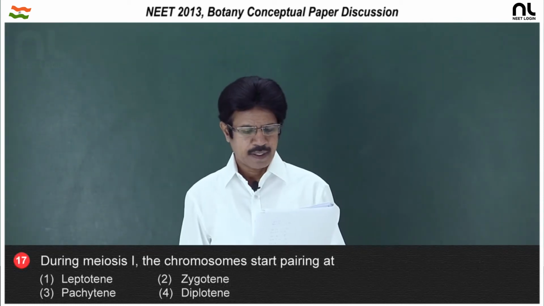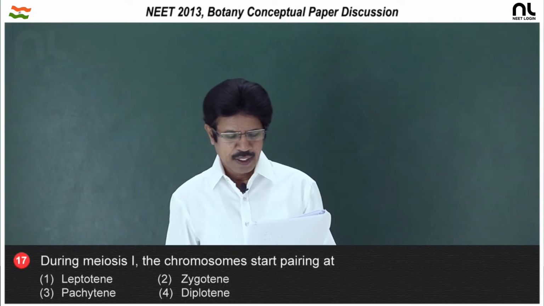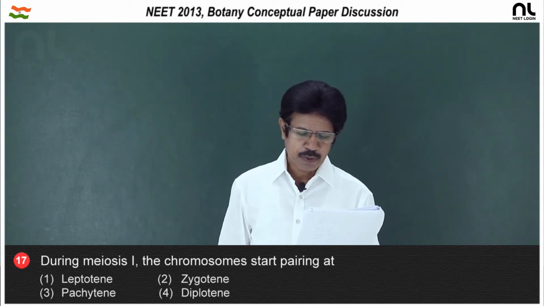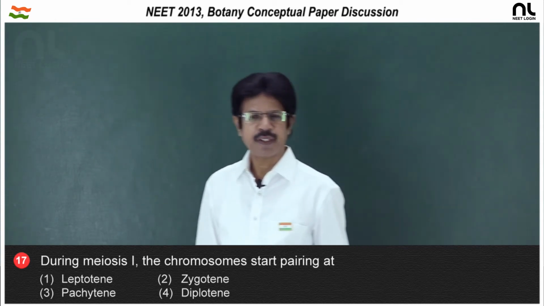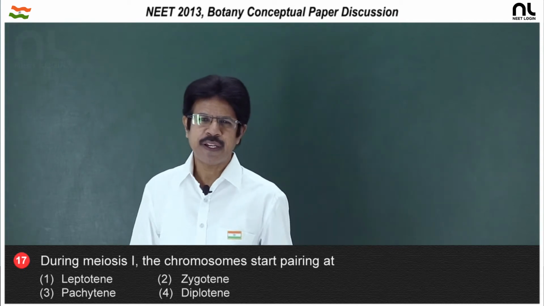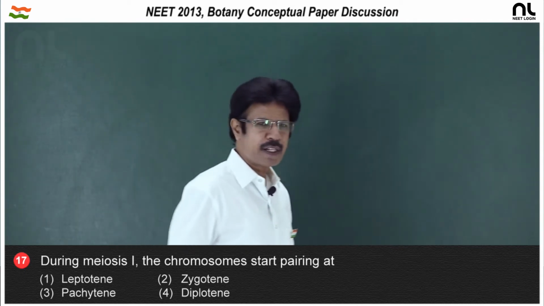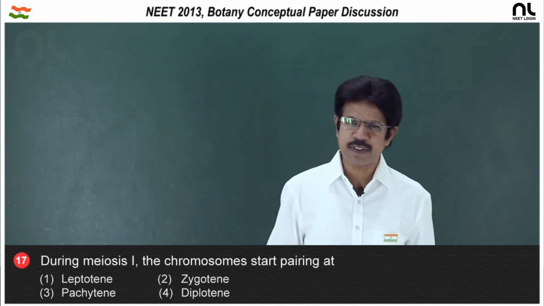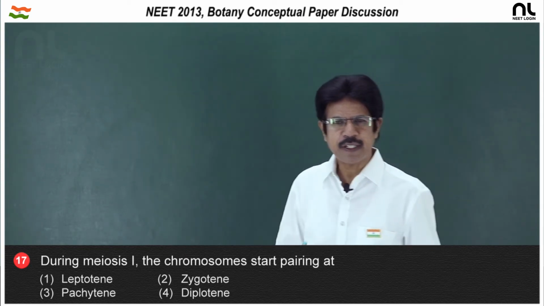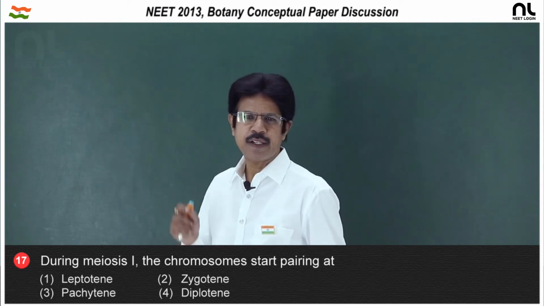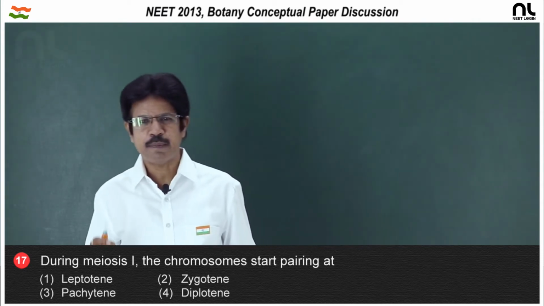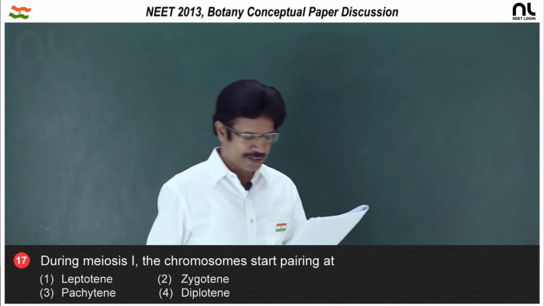Question number 17. During meiosis 1, the chromosomes start pairing at. So, meiosis 1 is purely a reductional division. In this, prophase 1, metaphase 1, anaphase 1, telophase 1, and prophase 1 is subdivided into leptotene, zygotene, pachytene, diplotene and diakinesis.